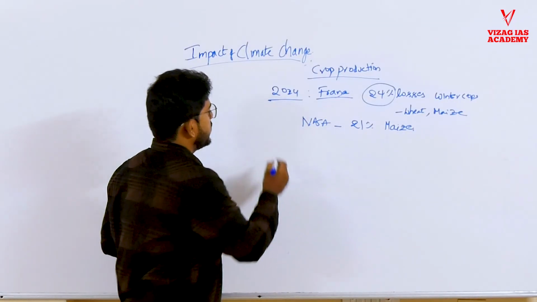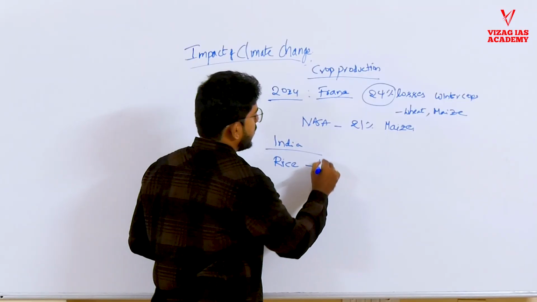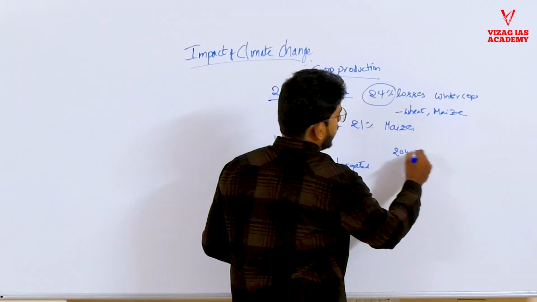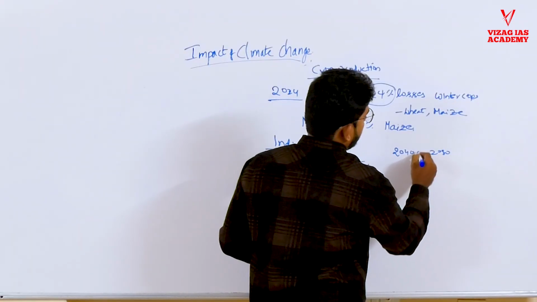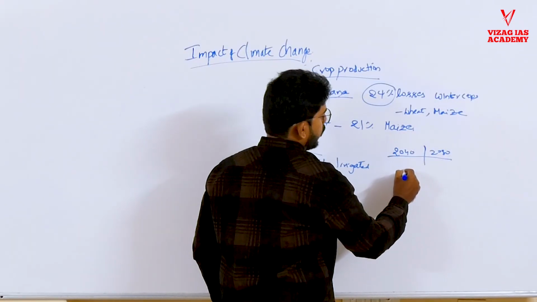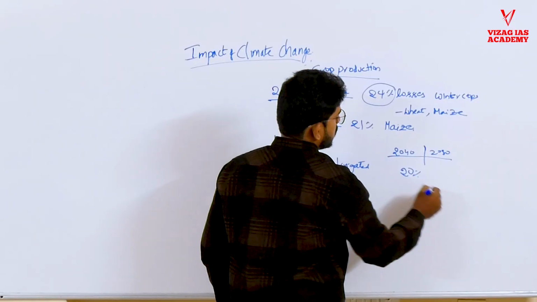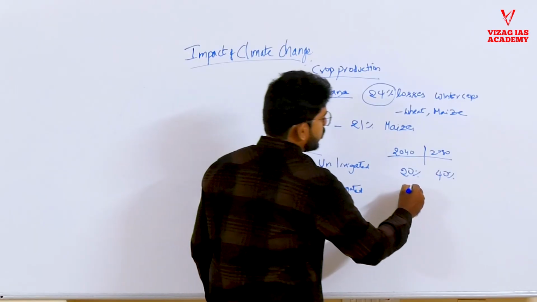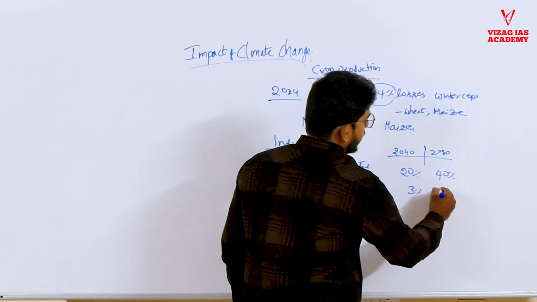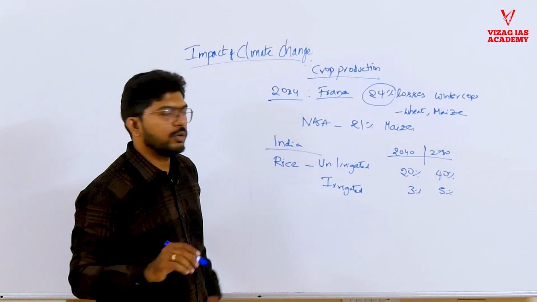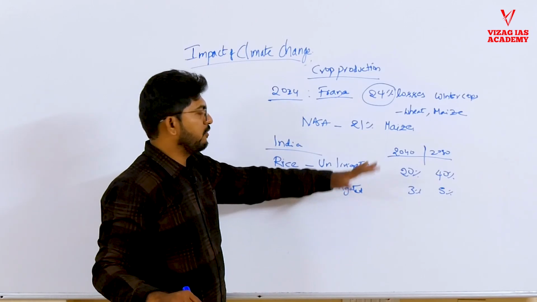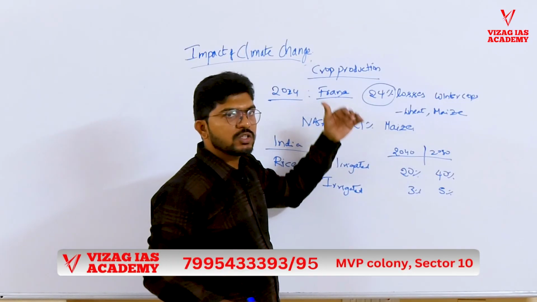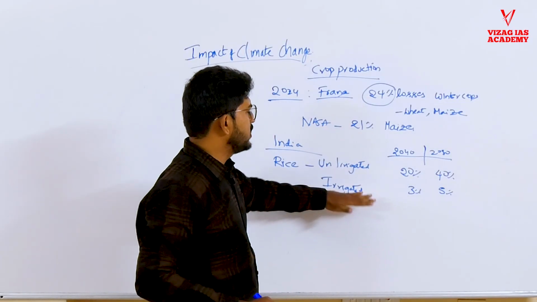In India, the study says that for rice crop in unirrigated areas, crop production could be less in 2040 and 2080. Two levels they have taken in the study. By 2040, we may observe 20% losses. By 2080, it will be around 40%. In irrigated areas, it is only 3%, and by 2080, we may observe 5%. So you understand here, in irrigated land, the losses due to climate change can be adjusted.